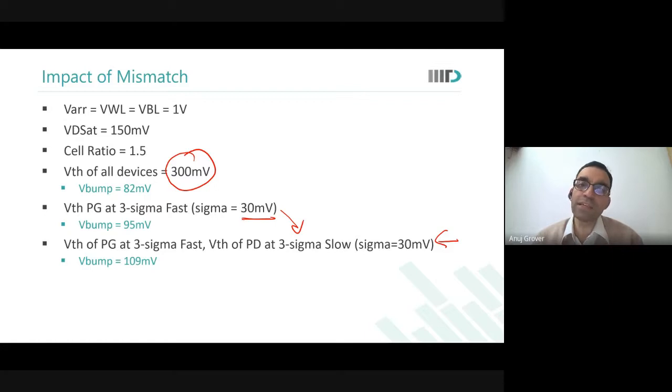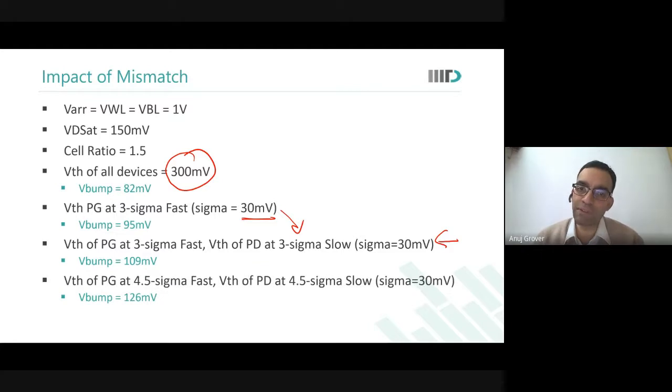Now, if I say that, 3 sigma, so I am actually just covering around 4.5 sigma in the total spread. I need to qualify 6 sigma. So I want to go to 4.5 sigma on each side. If I go to 4.5 sigma PG fast and 4.5 sigma PD slow, the bump goes to 126 millivolts.